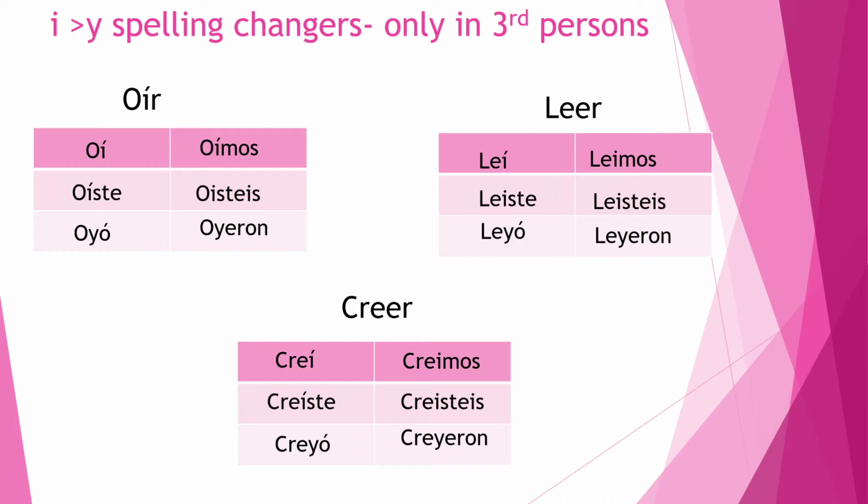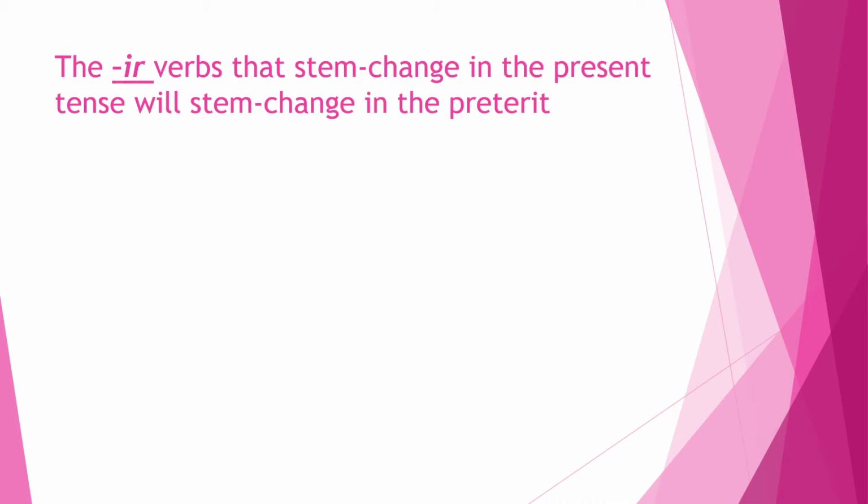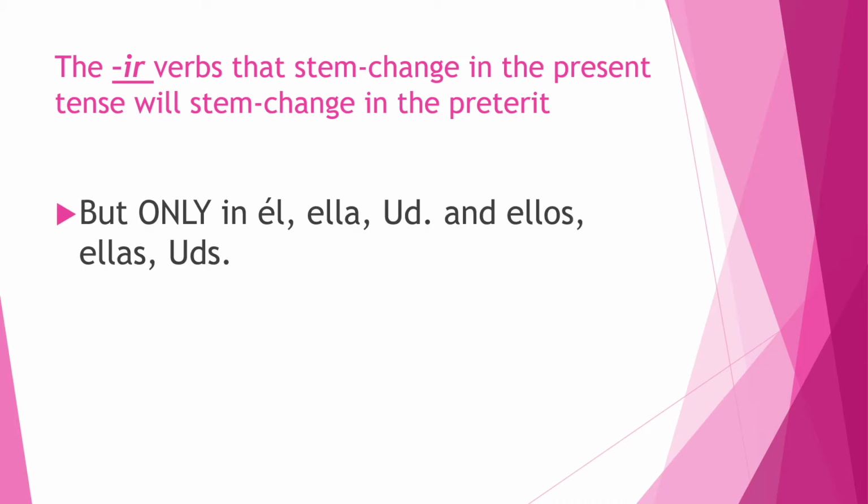Okay? Those we should know really well at this point, all that section of the preterite, and we're still not done with the preterite. Okay, remember yesterday we went over stem changers in the preterite. That's new to this unit, in Unit 8. We have stem changing verbs in the preterite. Remember, it's only the IR verbs that also have a stem change in the present tense. They will stem change in the preterite.